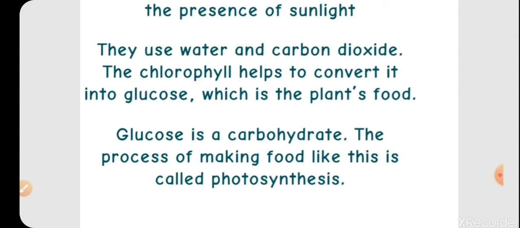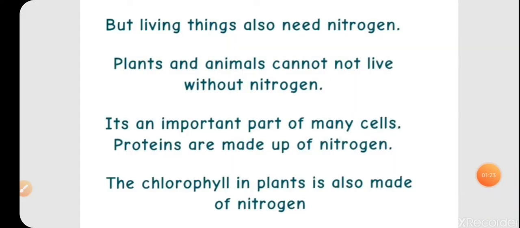But as we have discussed, plants also need proteins, so they get them from the nitrogen present in the environment. Plants and animals cannot take nitrogen directly from the atmosphere, so it needs to be converted into compounds that can be taken up by plants.